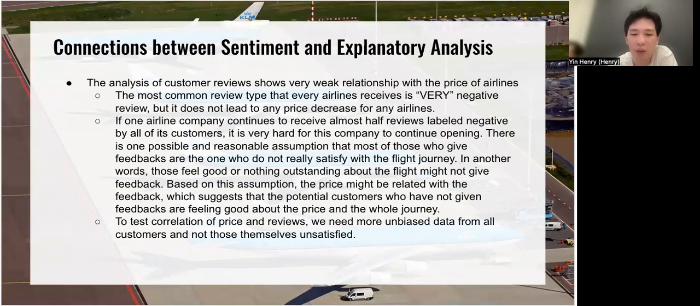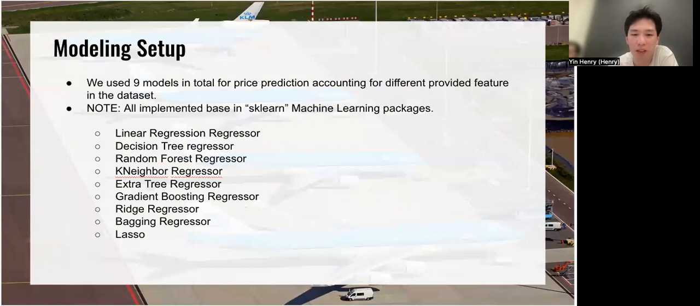In other words, those who feel good and have nothing to complain about might not give feedback. Based on this assumption, the price might be related to the feedback, which suggests that the potential customers who have not given feedback are not feeling bad about the price in the whole journey. So to test the correlation of price and reviews further, we need more unbiased data from all customers, and not only those feeling unsatisfied. The next part is modeling. Henry is going to do this.